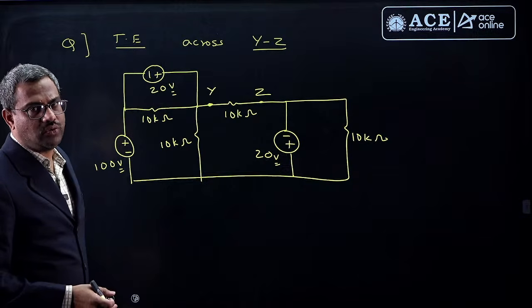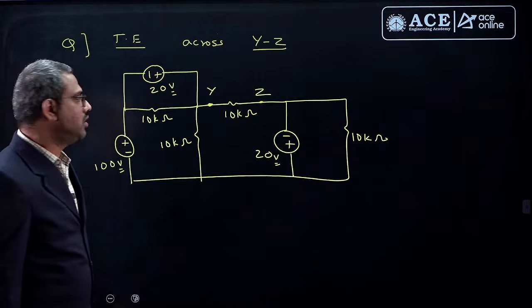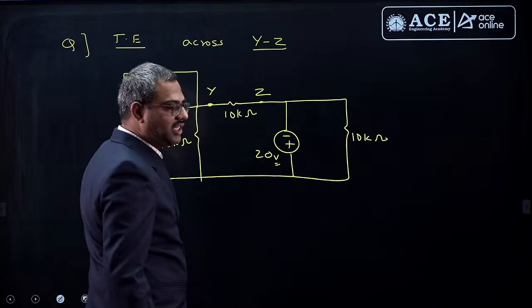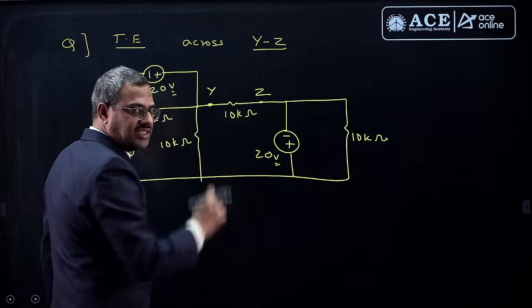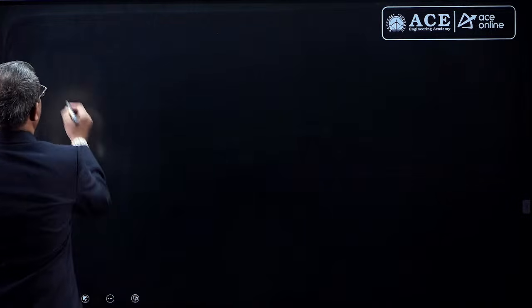Thevenin's voltage is the open circuit voltage of the target. Now because he is asking us to find Thevenin's equivalent, this becomes the open output target. Remove this 10 kilo and look from there. Now if you look from there, go to step 1.